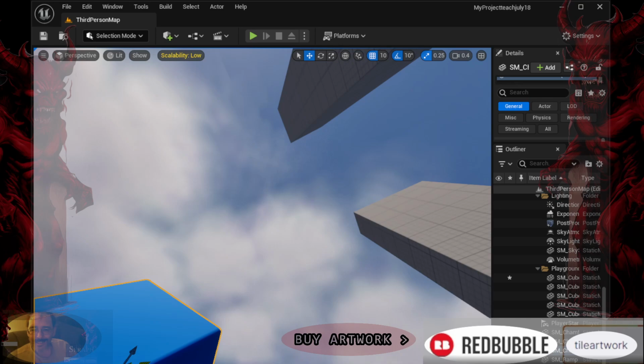In the next video, I'll be diving into each part of the interface in detail. We'll explore every section, from the viewport and content browser to the details panel and modes panel. This walkthrough will help you familiarize yourself with Unreal Engine's interface, making it easier to navigate and utilize all its powerful tools effectively. Stay tuned for an in-depth exploration that will guide you through every aspect of the Unreal Engine interface.